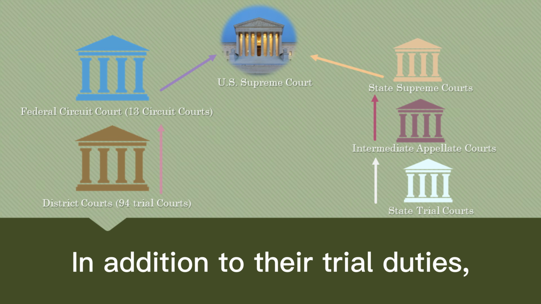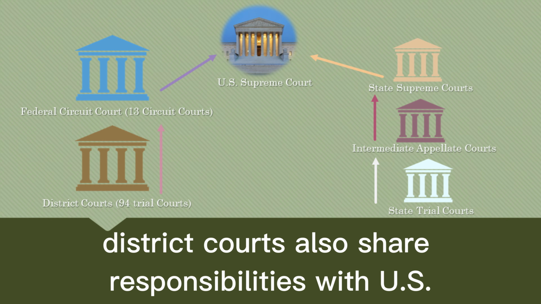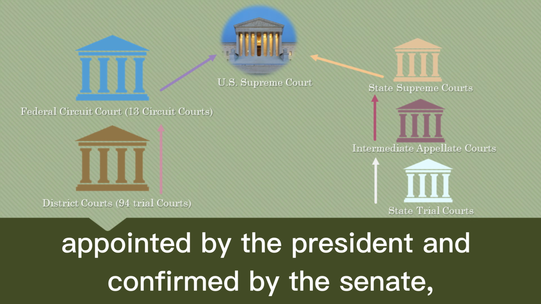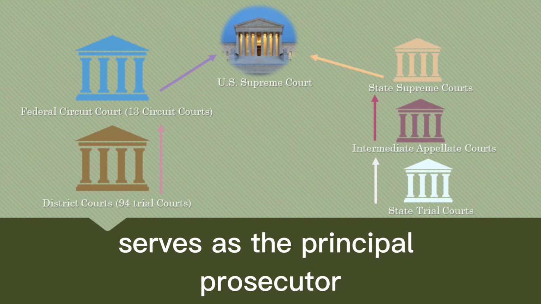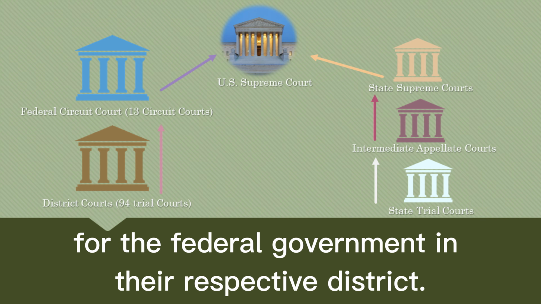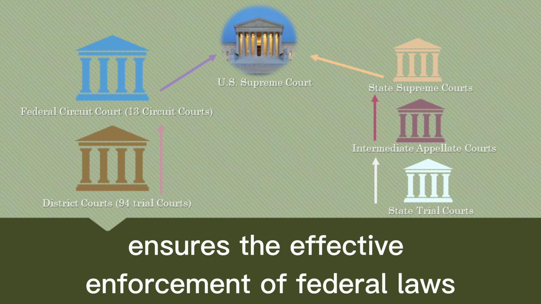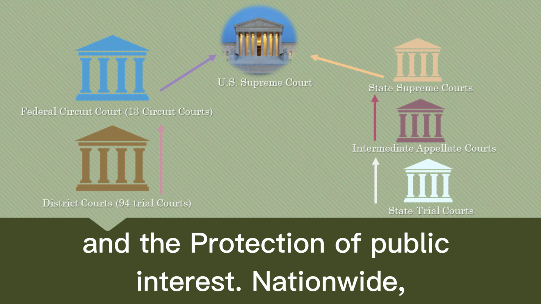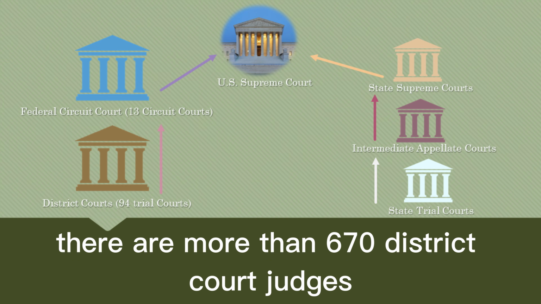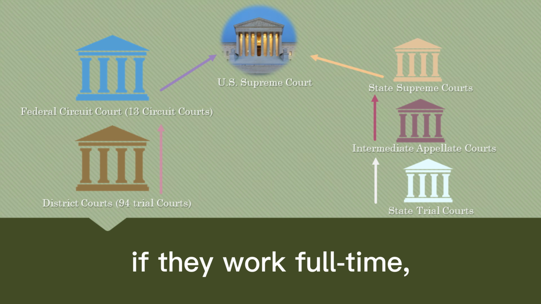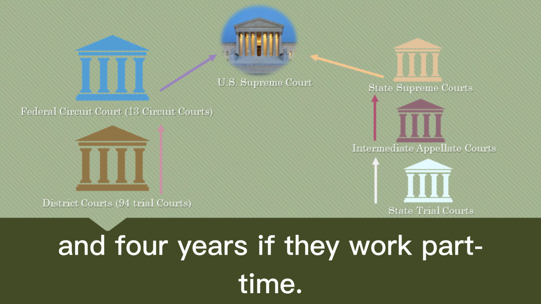In addition to their trial duties, district courts also share responsibilities with U.S. attorneys. The U.S. attorney, appointed by the President and confirmed by the Senate, serves as the principal prosecutor for the federal government in their respective district. This collaboration ensures the effective enforcement of federal laws and the protection of public interest. Nationwide, there are more than 670 district court judges who serve for a term of 8 years if they work full-time, and 4 years if they work part-time.